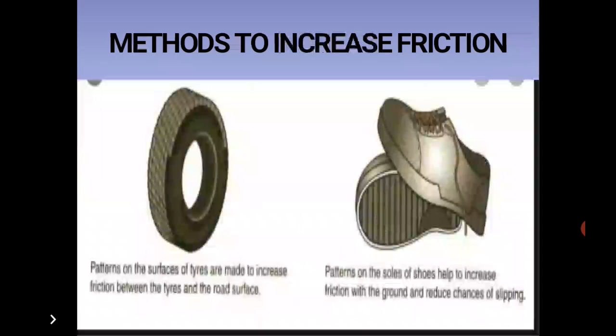By increasing the roughness of the surface in contact, and increasing the weight of the object. As the weight of the object increases, the object presses further down onto the surface. Therefore, the irregularities get interlocked more and friction is increased.